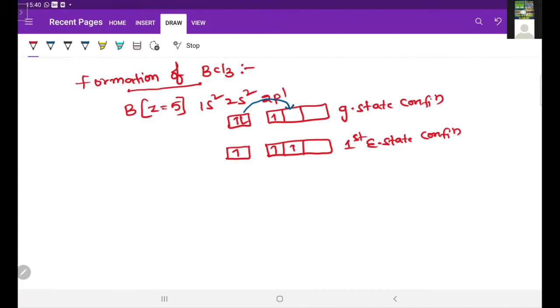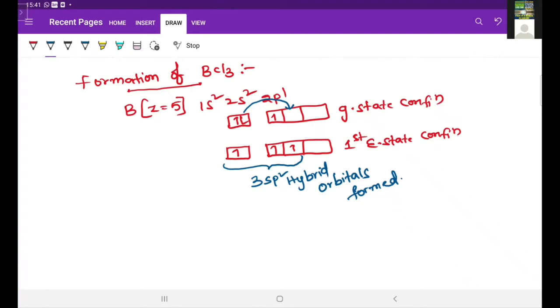In this first excited state configuration of boron, one s orbital and 2 p orbitals undergo intermixing and form 3 new hybrid orbitals of equal energy and shape. So 3 sp2 hybrid orbitals are formed, and these are arranged in trigonal planar geometry.